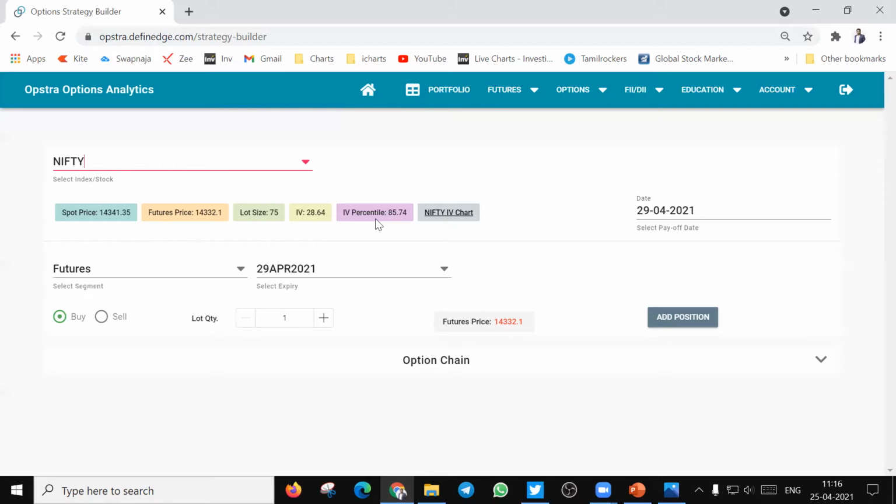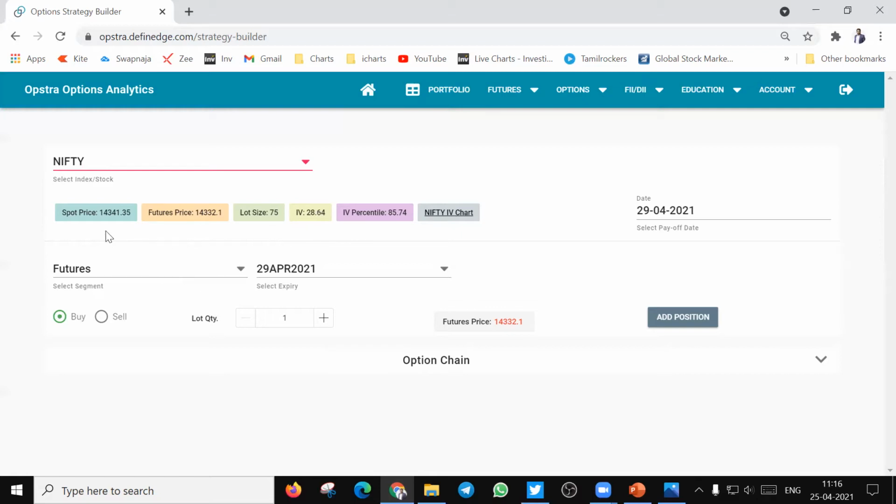This helps us to know whether the current IV is a highest IV or an average IV. IV is a different topic which we need to have a deeper understanding of, which I will cover in a separate webinar in case it is required in future.